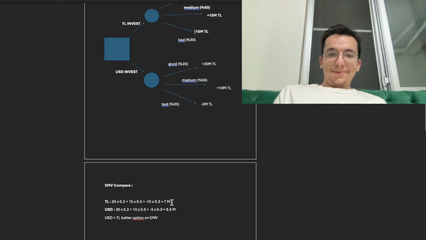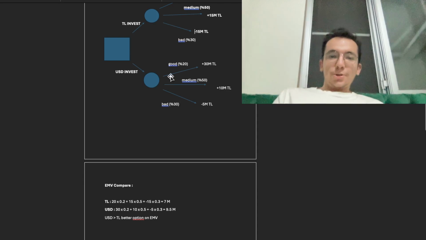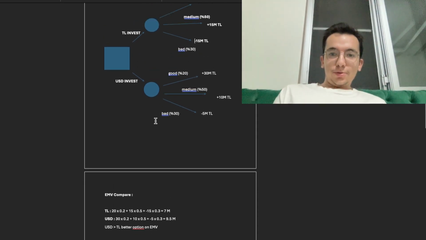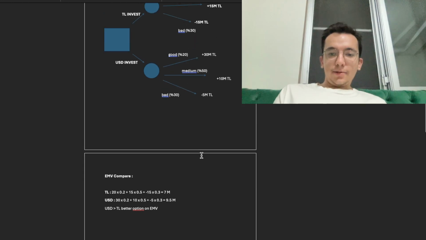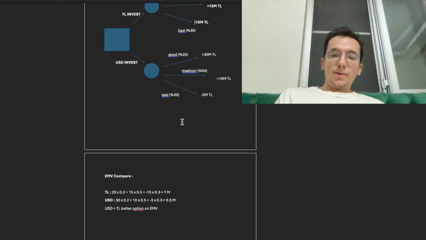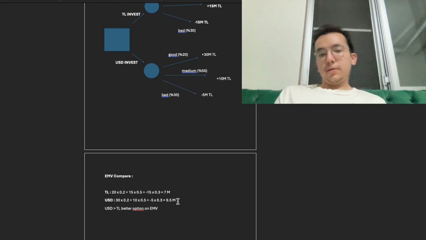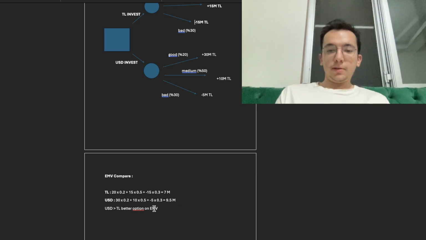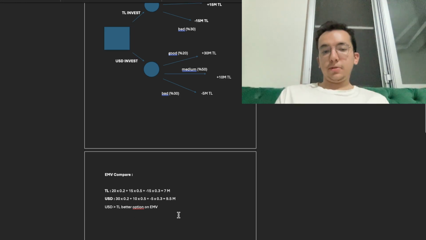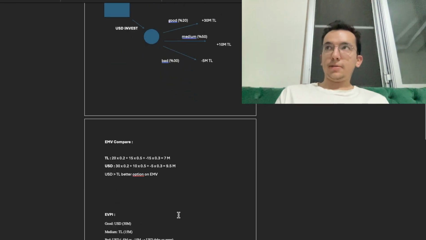In US dollar investment, we do the same calculation, and after we find the solutions, US dollar expected monetary value is 9.5 million, Turkish lira is 7 million. So in EMV comparison, US dollar is clearly the better option.